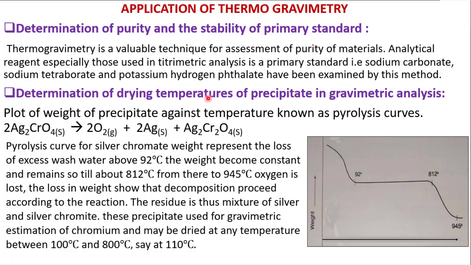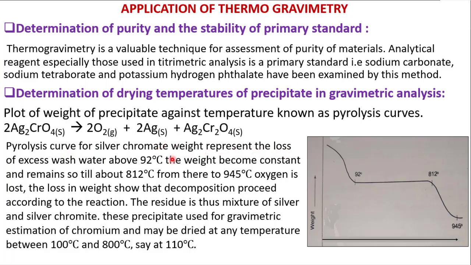Determination of drying temperature of precipitate in gravimetric analysis. The plot of weight of precipitate against temperature is known as the pyrolysis curve. This is the pyrolysis curve for silver chromate.